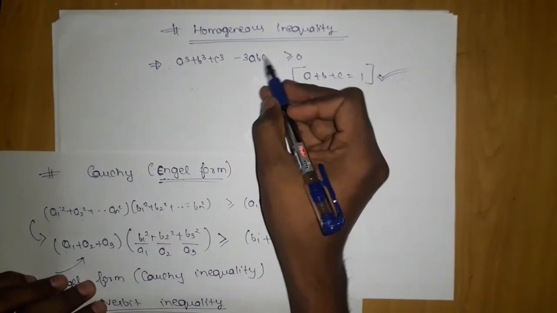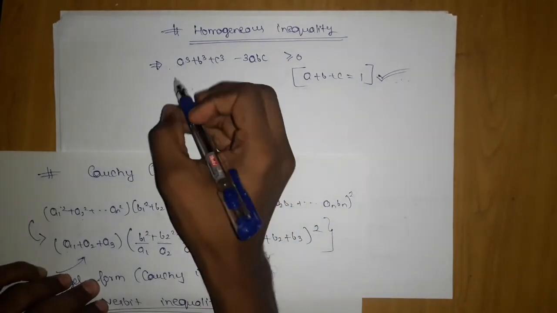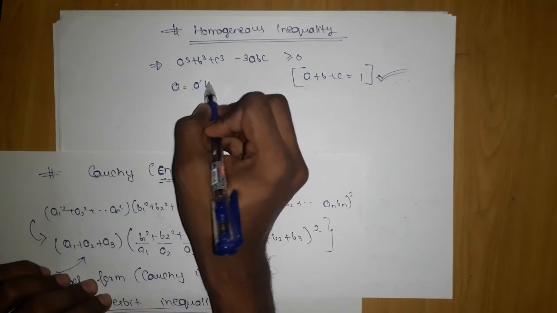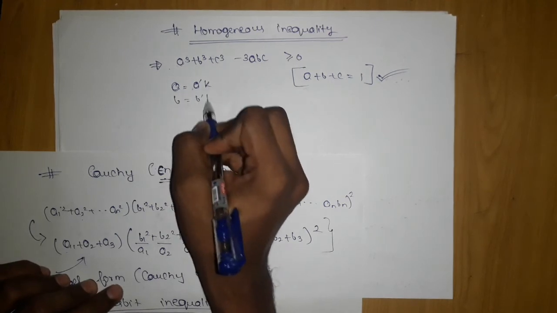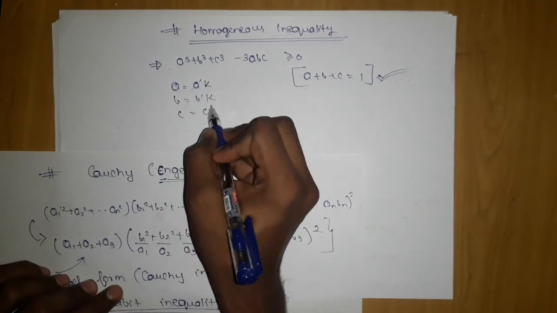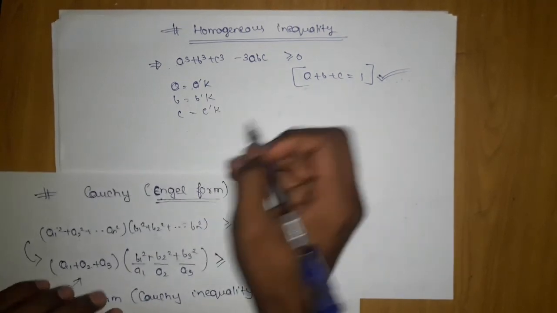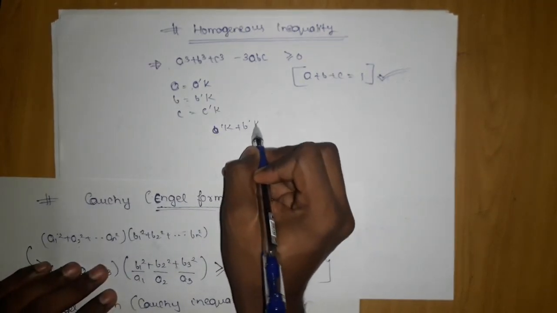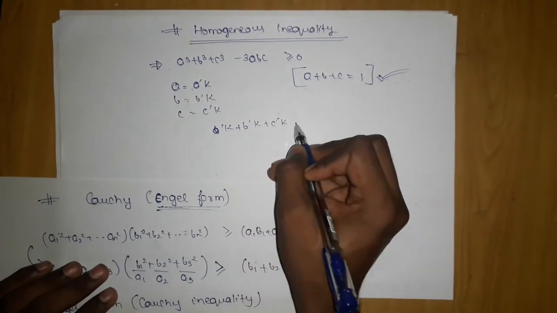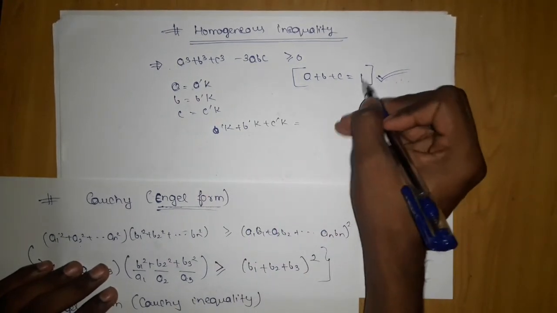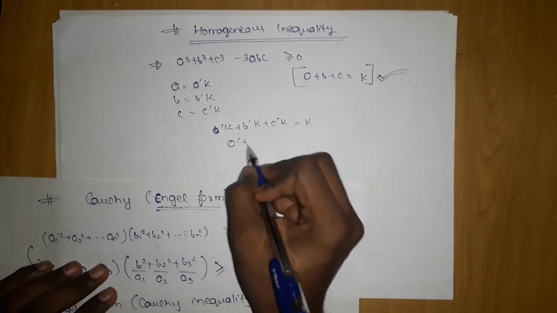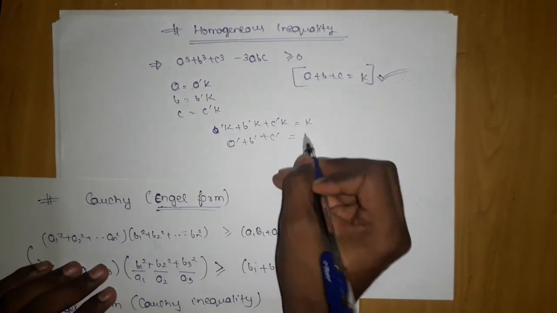There is no x term, so the degree is 0, so you can take a equals some a dash k, b equals some b dash k, c equals some c dash k. Then if you put a dash k plus b dash k plus c dash k, take it as some constant. Then you can clearly see k will cancel, and again you will get a dash plus b dash plus c dash equals 1.